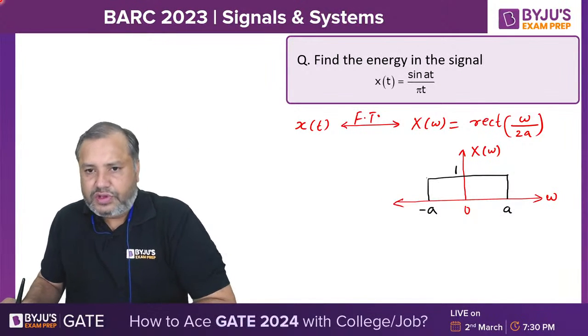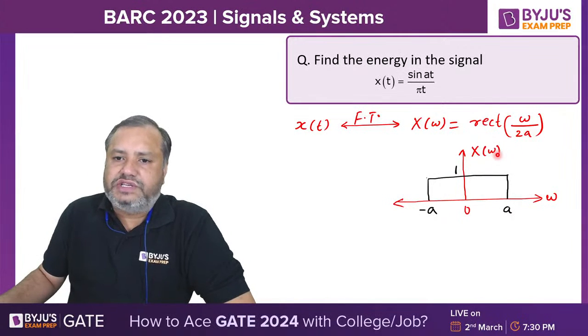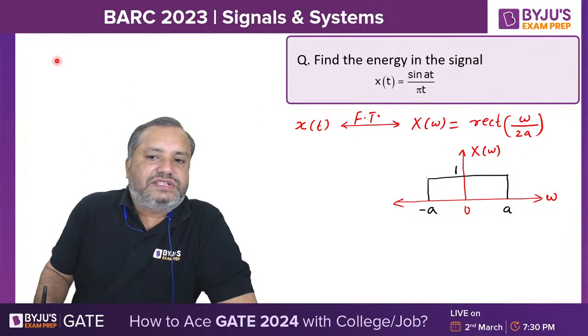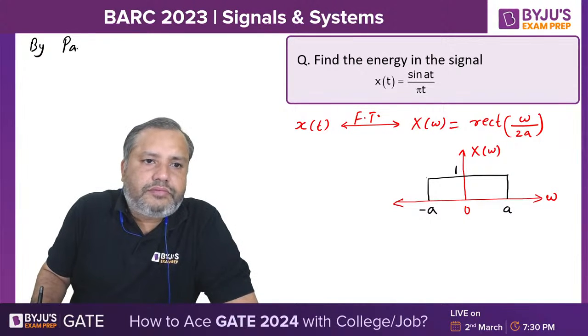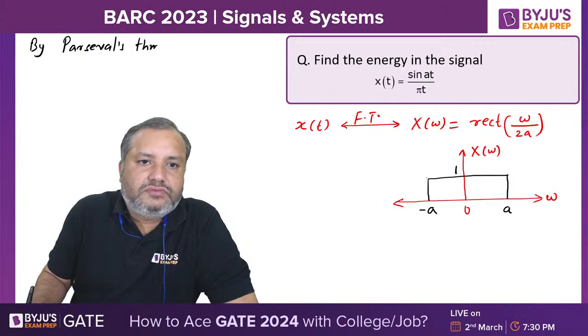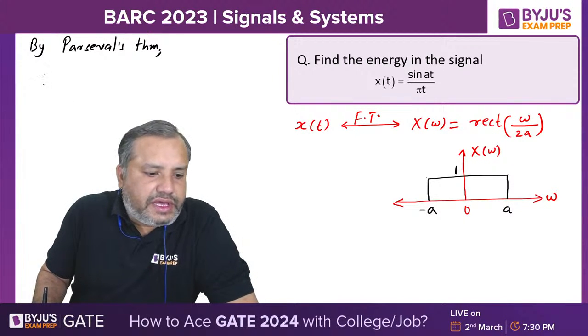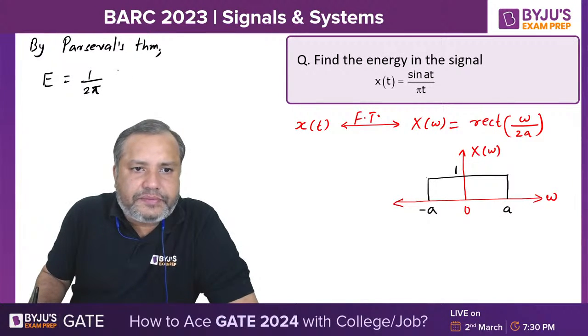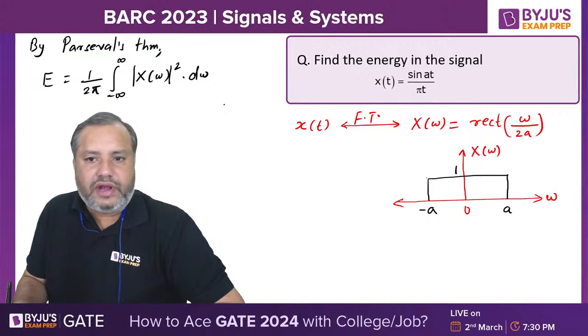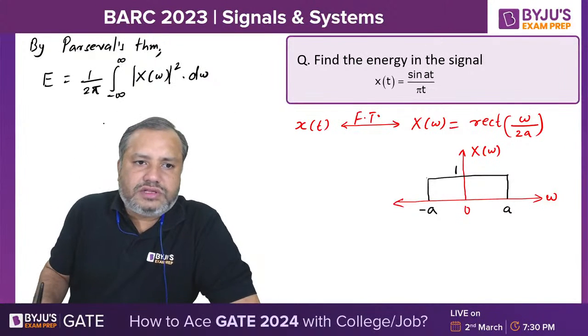Comfortable, students? Now we wish to find the energy using this spectrum. By Parseval's energy theorem, are you aware of Parseval's energy theorem? By Parseval's energy theorem, if you calculate energy using the spectrum, it is 1 upon 2 pi times the integration from minus infinity to infinity of modulus of x of omega squared d omega. This is the format to calculate energy. Can I have your response?